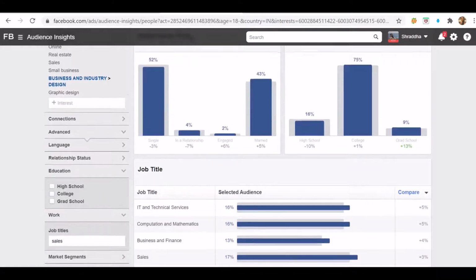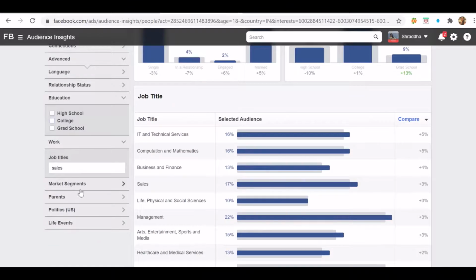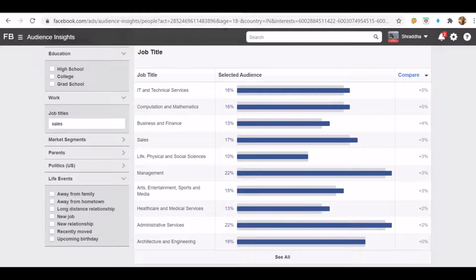We have other options as well, like market segments, parents, political issues, life events. So, say for example, I am a corporate gifting company and I want to advertise unique gifts. I can target people with life events, like whose birthday is coming, who is in a new relationship or who is in a long distance relationship. So, I can target according to that. Whatever your target audience or niche is, just select those kinds of audiences and you're good to go.